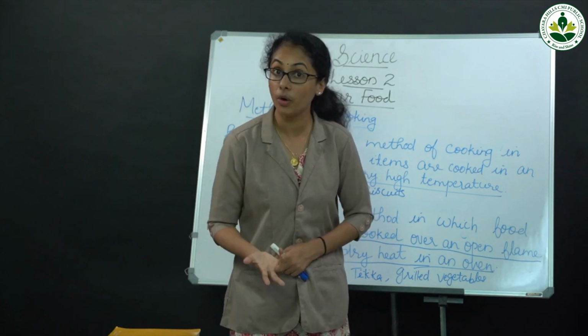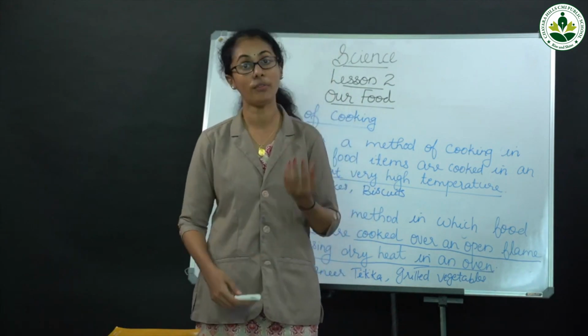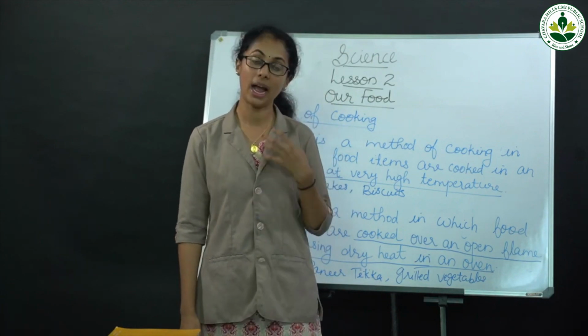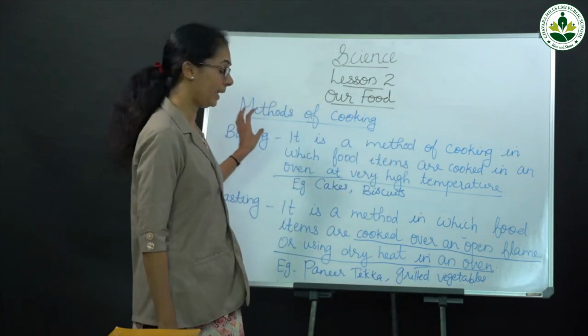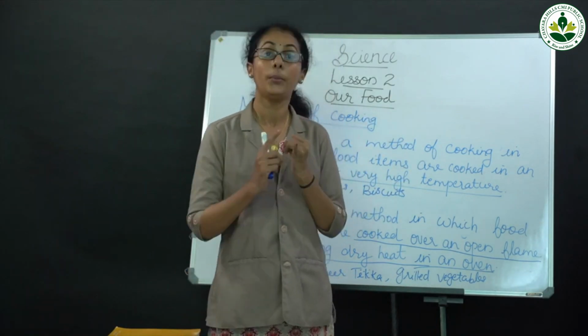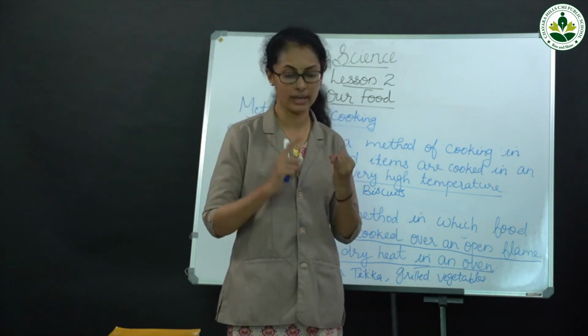Why do we cook food? Cooking kills germs and makes the food very soft and easy to digest, and it increases smell and taste also. Different methods of cooking: frying examples are puri and samosa.